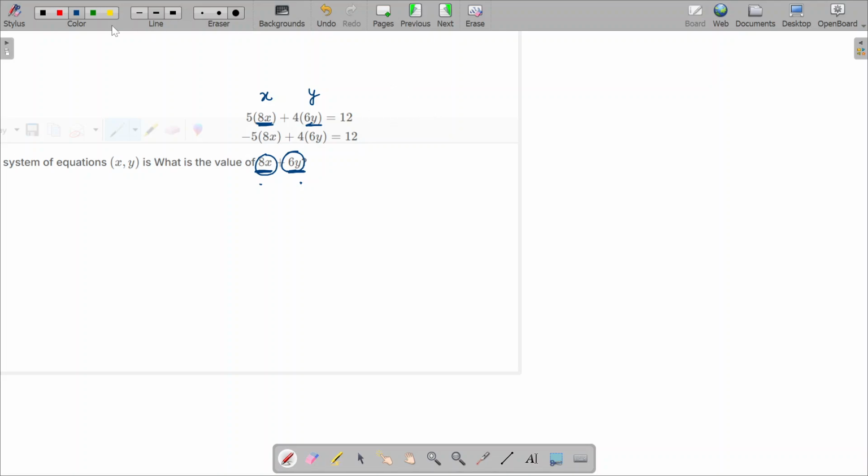So always remember, whenever this type of question comes, where some variables are there in the bracket, replace them with x and y. Simple. So my new equation will look like 5x plus 4y equals 12.